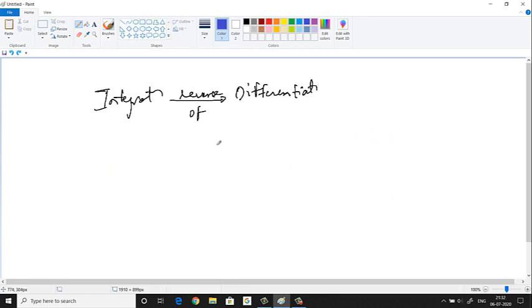So let's say we want to find the integration of cos x. So you'll say we have cos x dx. So what is the answer? We don't know, as of now. But we know that integration is the reverse of differentiation, right? So think of it like this.